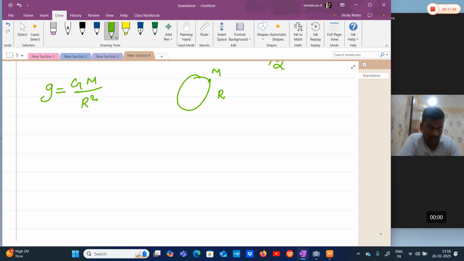This value is maximum at the surface. When you go to a higher altitude, it is decreasing. When you go inside, it is decreasing. When we move from equator to pole, g increases, which means the value of g is maximum at the surface at the poles. I'll take a result and discuss a few questions.